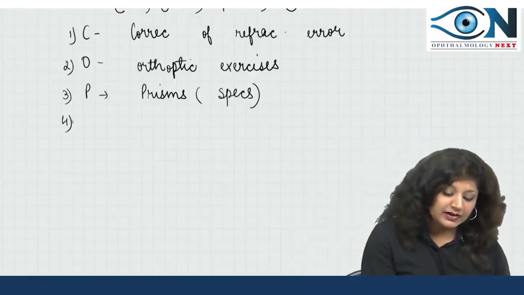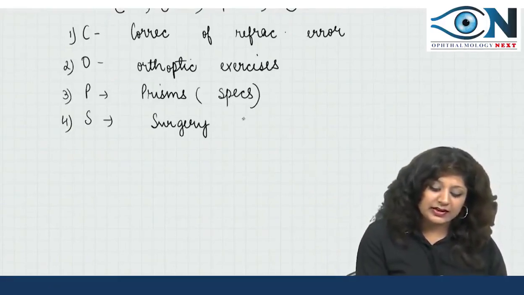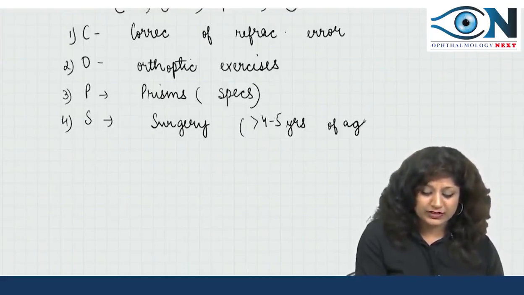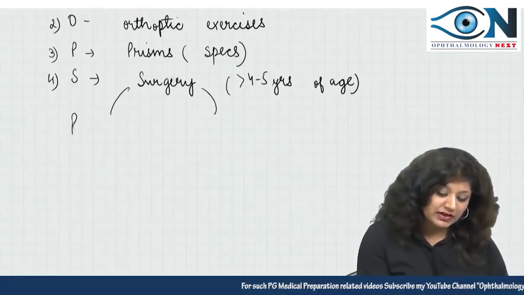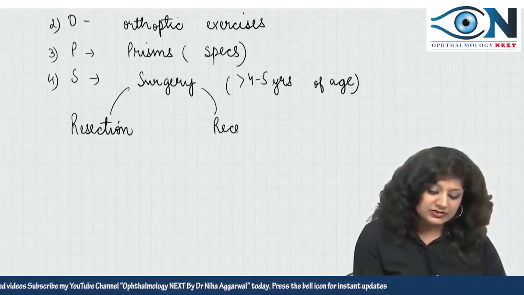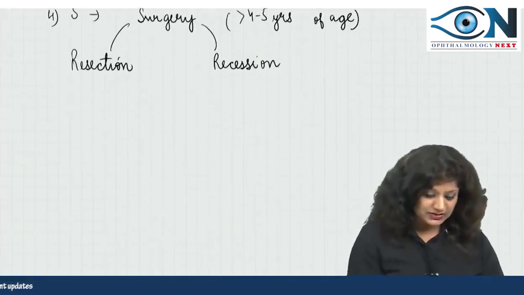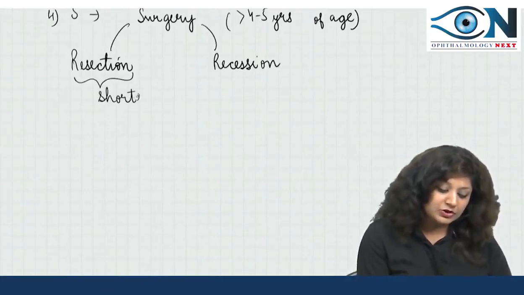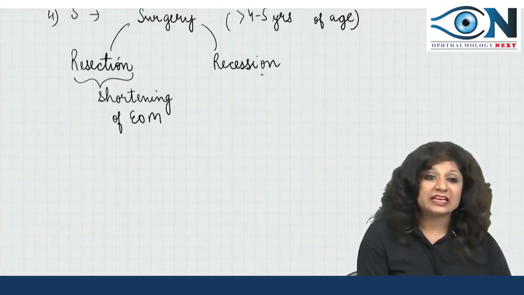And finally we can do S. S means the surgery. Surgery is usually done after 4 to 5 years of age. Don't do surgery before this. And usually we can give two kinds of surgeries. Either we can do resection surgery or we can do recession surgery. Now what is the basic difference between the two types of surgeries? Resection means shortening. Here we are shortening the extraocular muscle, while the other is recession.